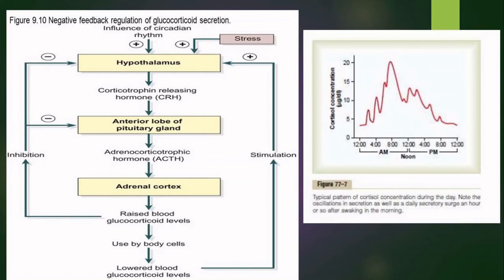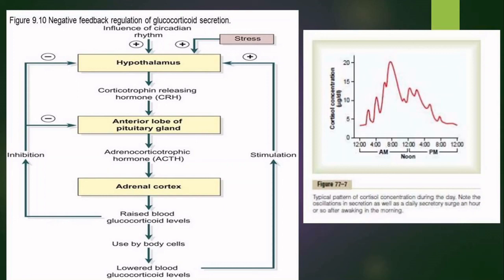So the corticotropin releasing hormone acts on the anterior lobe of the pituitary gland, which releases adrenocorticotropic hormone, and the ACTH further acts on the adrenal cortex, leading to a release of glucocorticoid, and the glucocorticoid produces a feedback inhibition of both the pituitary gland and the hypothalamus.